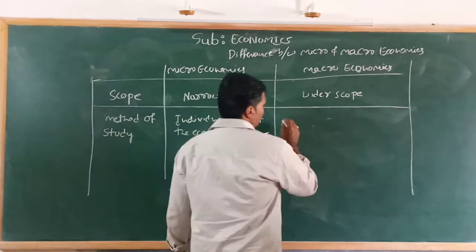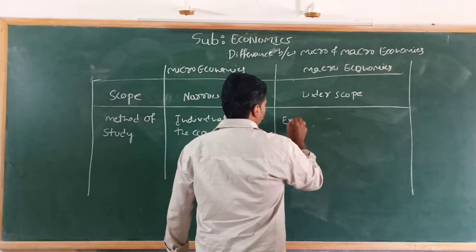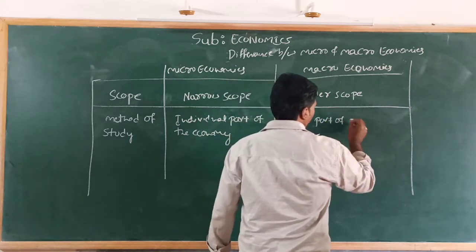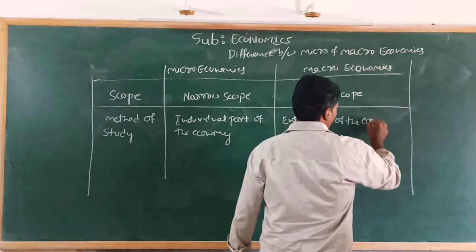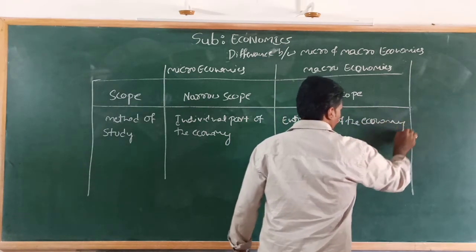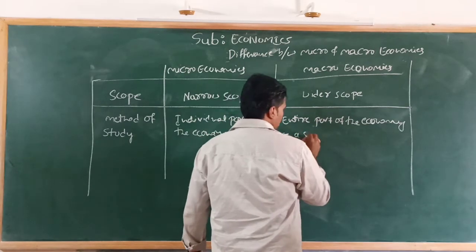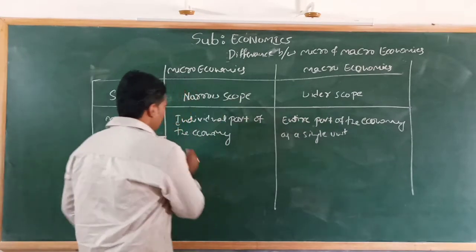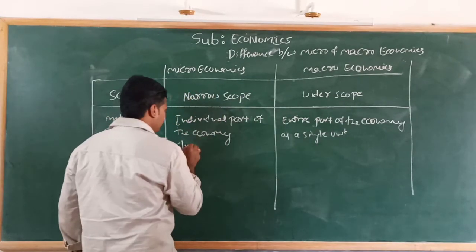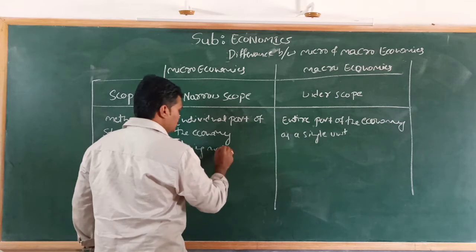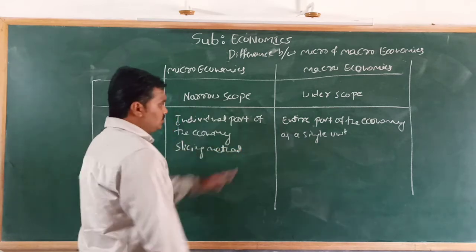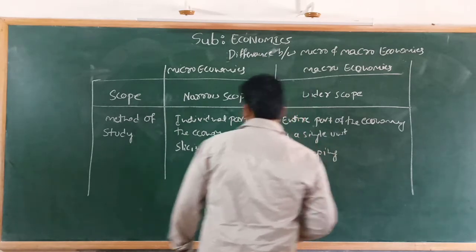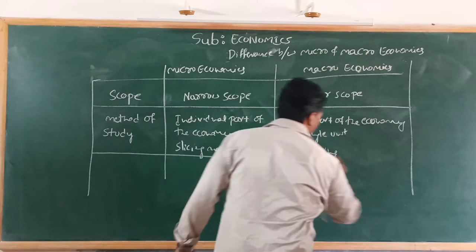Okay, here in macroeconomics we study the entire part of the economy as a single unit. This method is known as slicing method. That is, we study a single part. Okay, this is the second one.